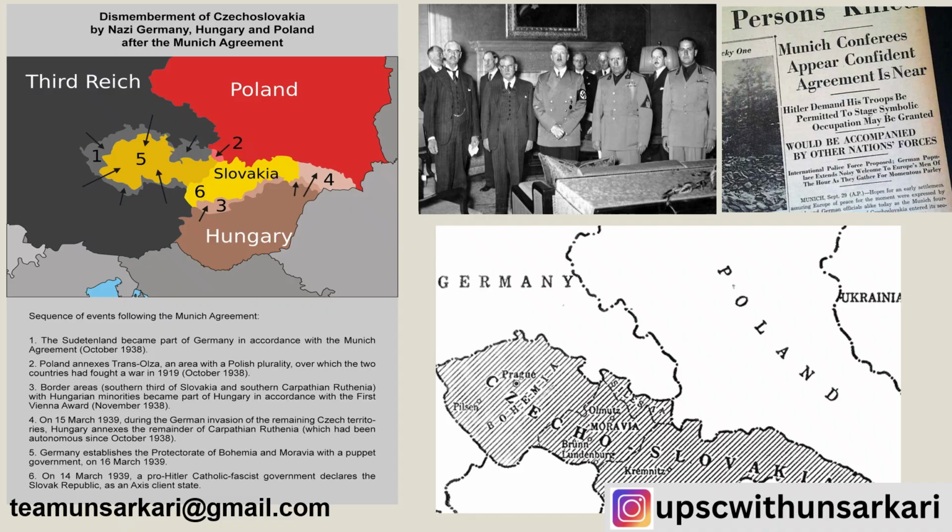So the disarmament of Czechoslovakia by Nazi Germany and Hungary and Poland after the Munich Agreement is one of the reasons. And the sequence of events, as we just said: Sudetenland becoming part of Germany, Poland annexing Teschen, an area with a Polish plurality, and southern Carpathian areas with Hungarian minorities becoming part of Hungary as part of the First Vienna Award of 1938, and then Germany invading the remaining Czech territories, and finally Germany establishing the Protectorate of Bohemia and Moravia. And in March 1939, a pro-Hitler Catholic fascist government declared the Slovak Republic.